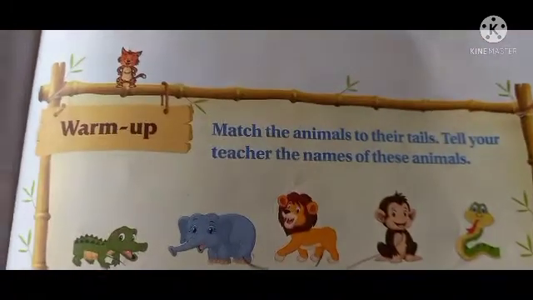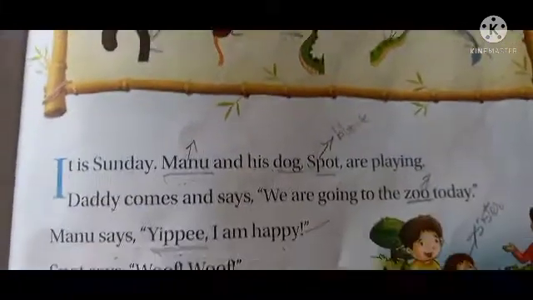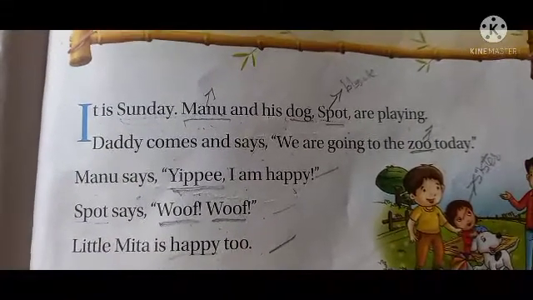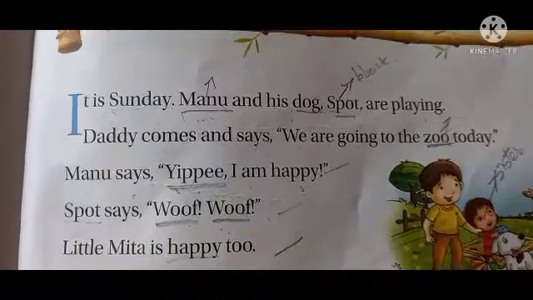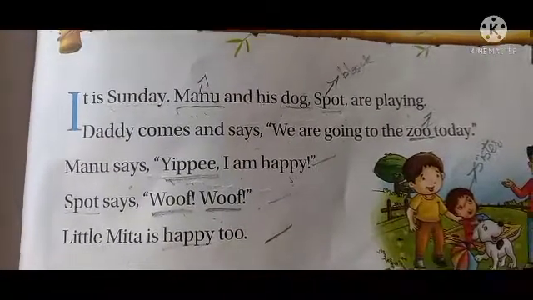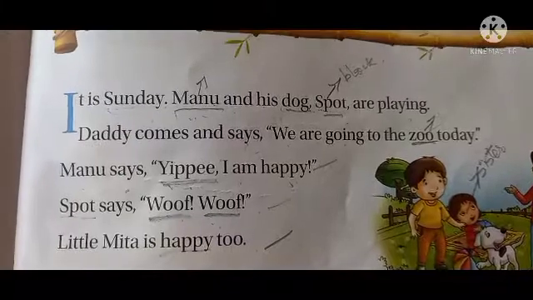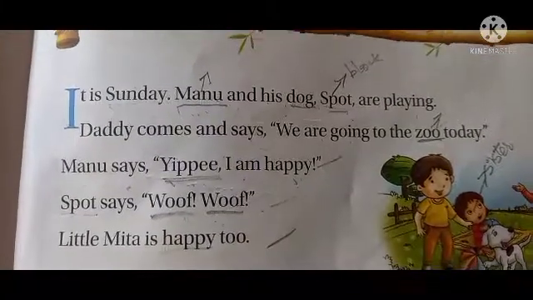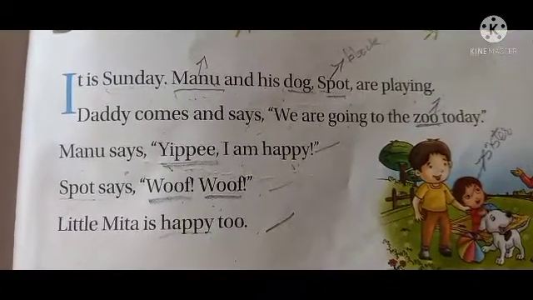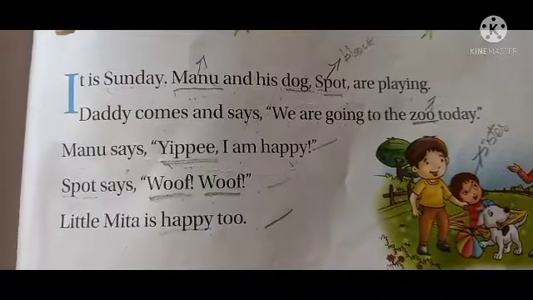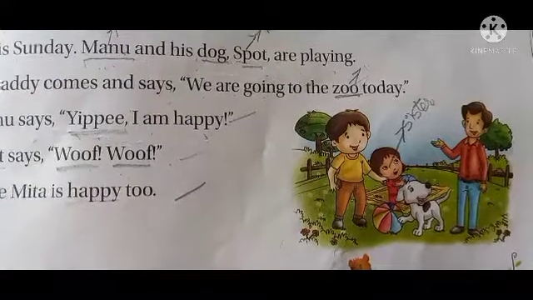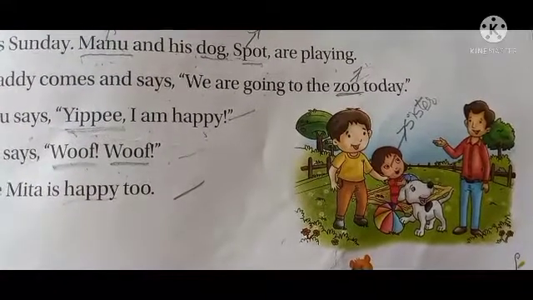In your previous class, what have you learnt? Tell me, dear children. You have learnt about Manu's family, and Manu and his family going to where, children? Zoo. Manu's father takes them to the zoo. The zoo is the place for animals, different kinds of animals. You can see many kinds of animals at the zoo. Understand, everybody? So Manu is very happy. Why? Because he wants to see many animals.